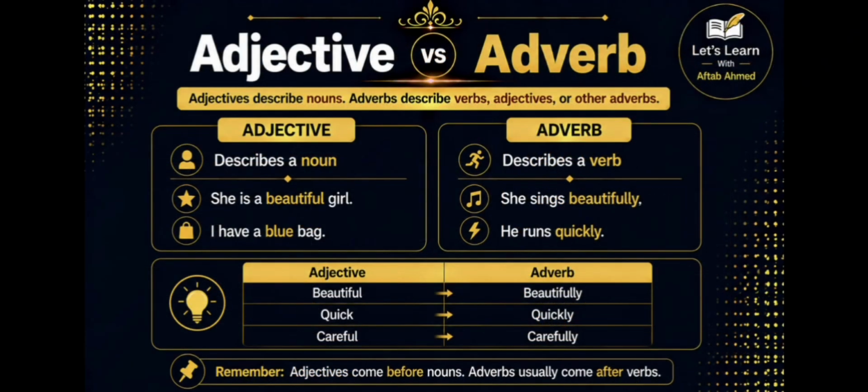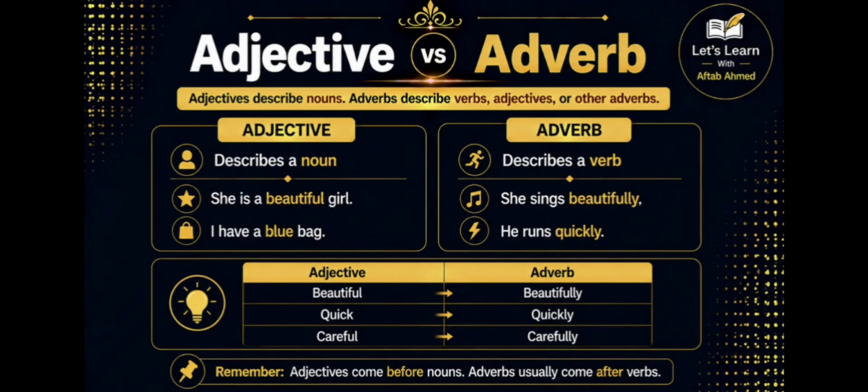Students often confuse adjectives and adverbs. Let's clear it. Adjectives describe nouns. For example, she is a beautiful girl. I have a blue bag. On the other hand, adverbs describe verbs, adjectives, or other adverbs.